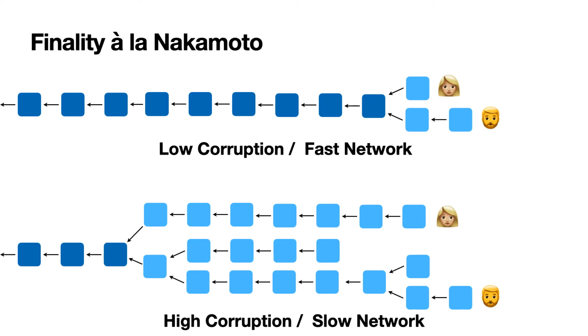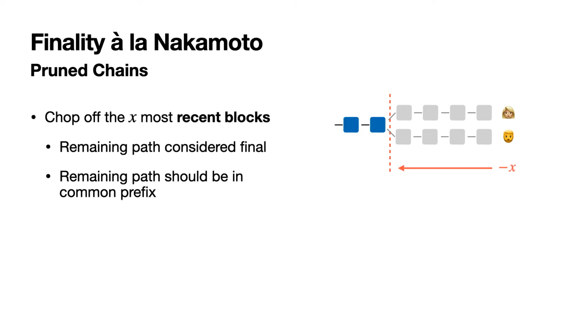So how do you now confirm a transaction for such a Nakamoto-style blockchain? The answer is pruned chains. So what you do is you chop off the X most recent blocks, and you consider the remaining path final. So here on the right you can see that for Alice and Bob. And of course, that assumes that if we chop off X blocks at any point in time, under any condition, whatever remains should be on the common prefix, because that's the only part of the chain where honest parties have agreement. And that brings us to our problem.